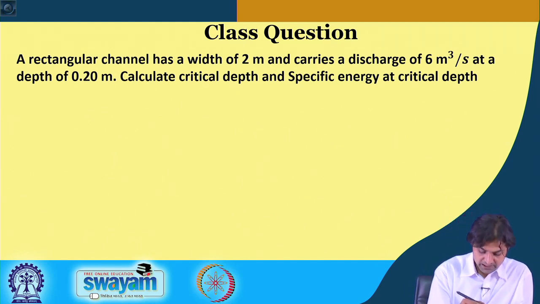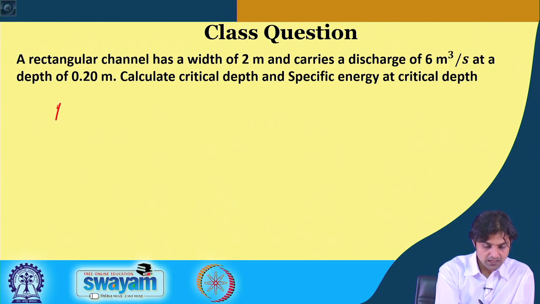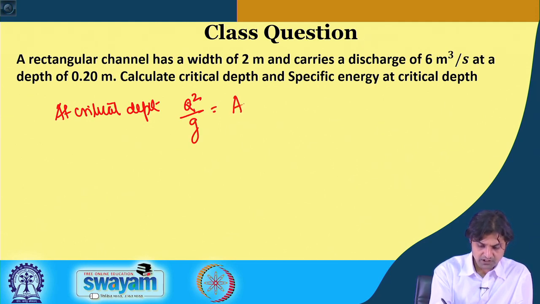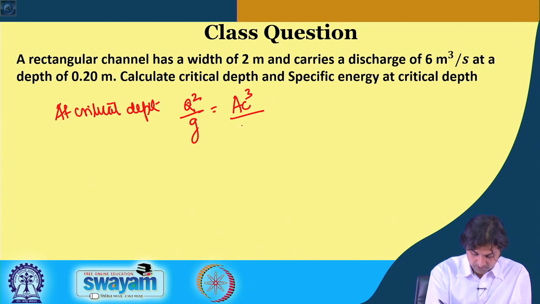So, we have already seen that if we write in terms of capital Q, we can write AC in terms of area. If this is the B, the channel width, AC simply is the area.